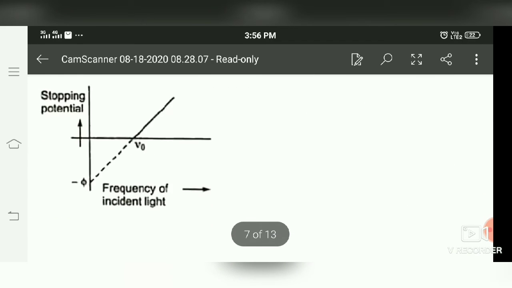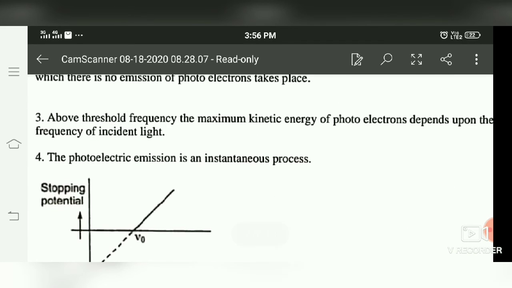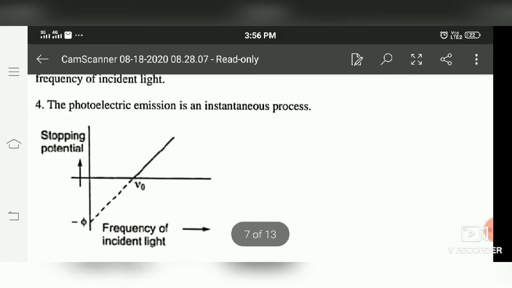Next part is the photoelectric emission is an instantaneous process. Instantaneous means as soon as the photon reaches the surface, the electron gets emitted from the surface. Means no delay will occur in the process. So it's an instantaneous process.